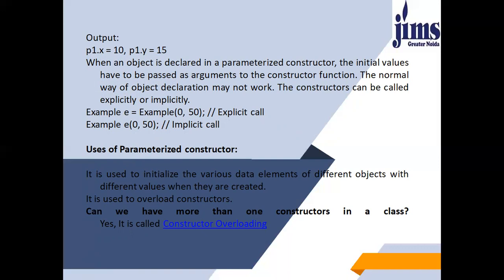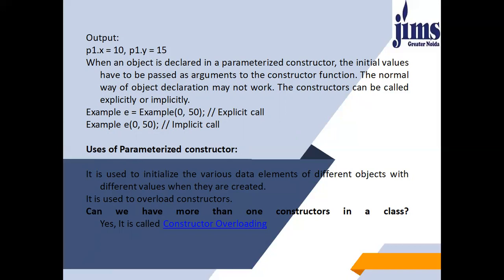The constructors can be called explicitly or implicitly. So the explicit call is like this: Example E equals Example(0, 50). And the implicit call, as I've used in the previous example, we generally use the implicit call. It is short and easier as well. So you can use any type of call you want to, explicit or implicit. I generally use the implicit call.